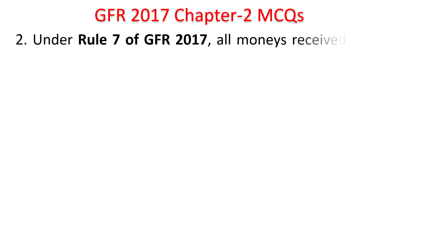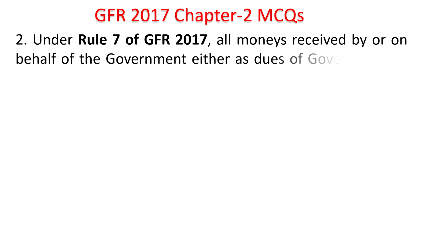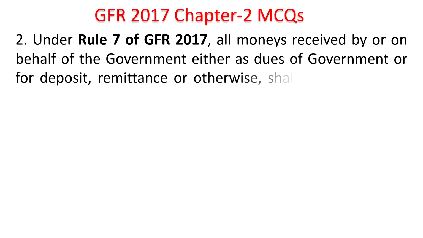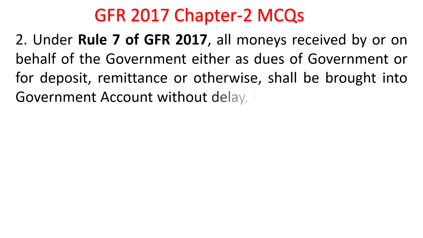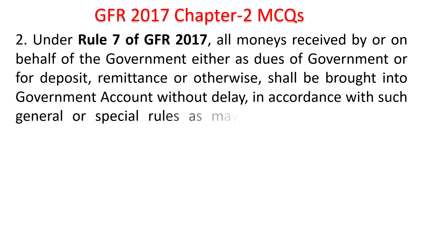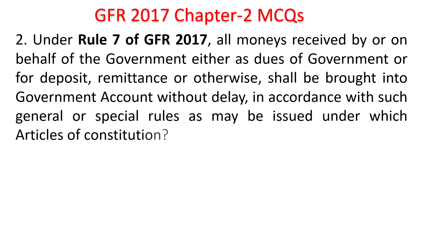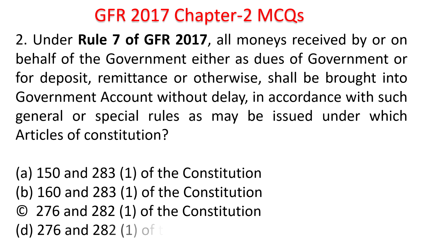Under rule 7 of GFR 2017, all monies received by or on behalf of government either as dues of government or for deposit or remittance or otherwise shall be brought into government account without delay in accordance with such general or special rules as may be issued under which articles of Constitution? Try to post your answer in the comment section. This is brought under Rule 7 of GFR 2017. The answer is under Articles 150 and 283(1) of Constitution. This is in accordance with the 150 and 283(1) of Constitution.